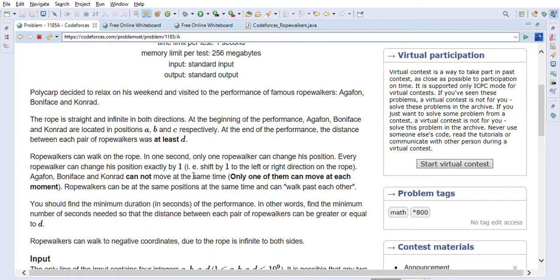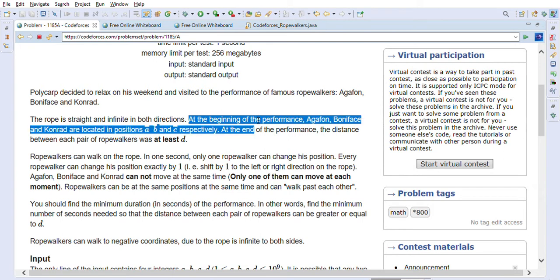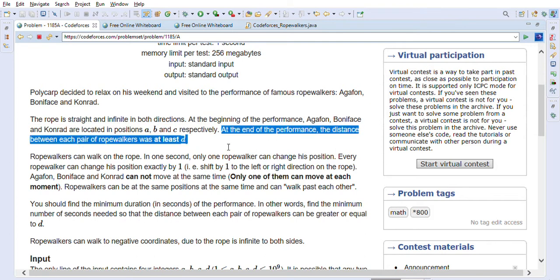Let's go through the Rope Walkers problem statement. Polycarp decided to relax on his weekend and visited a performance of famous rope walkers Agathon, Boniface and Conrad. The rope is straight and infinite in both directions. At the beginning of the performance, Agathon, Boniface and Conrad are located in positions A, B, C respectively. At the end of the performance, the distance between each pair of rope walkers was at least D.